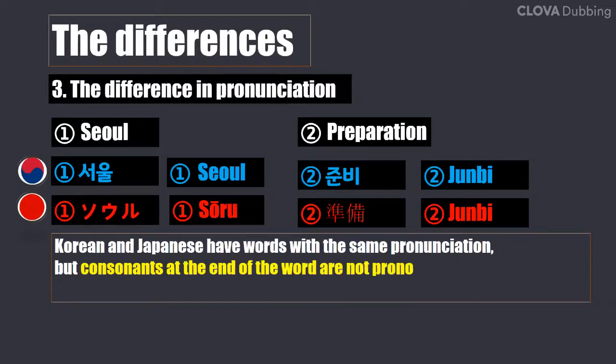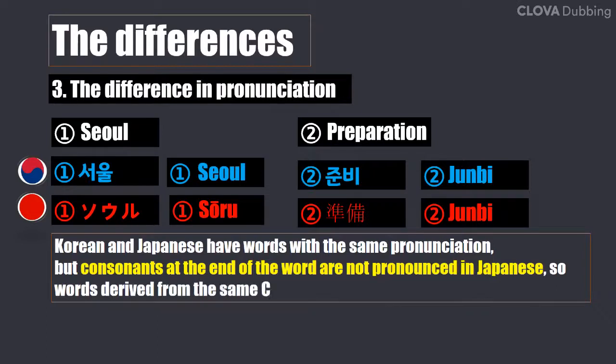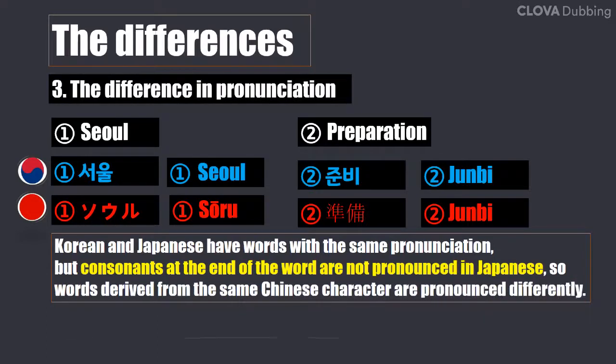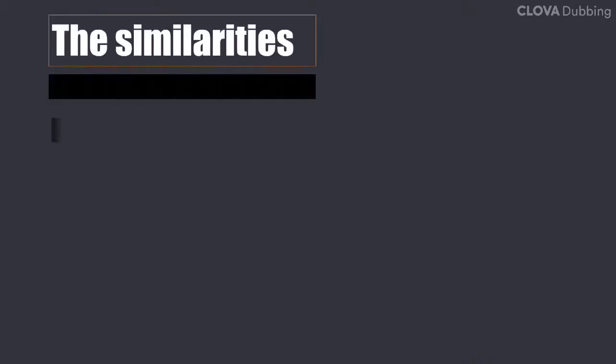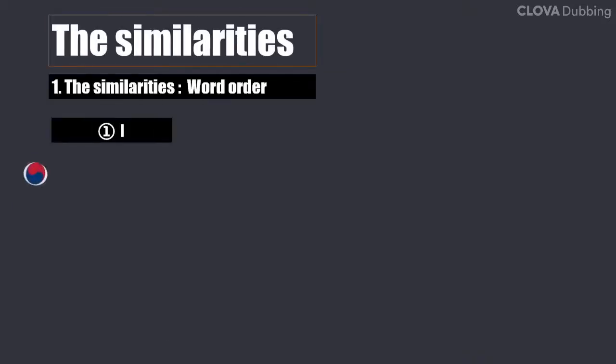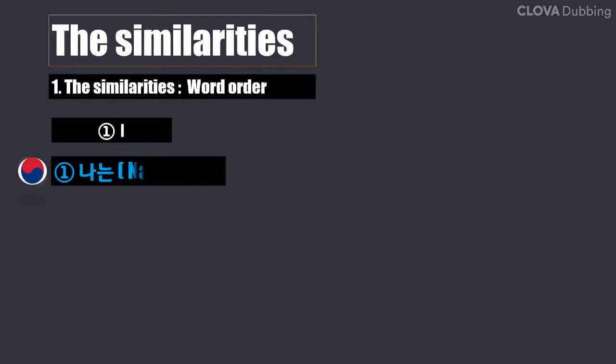So words derived from the same Chinese character are pronounced differently. Let's look at an example. Reservation in Korean: 예약. In Japanese: 予約. From now on, we will check the similarities between Korean and Japanese. The two languages have a different word order than English.